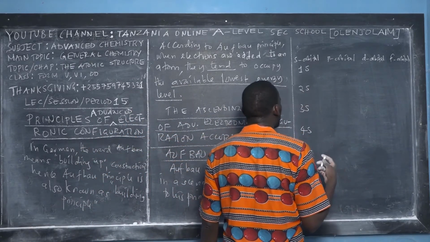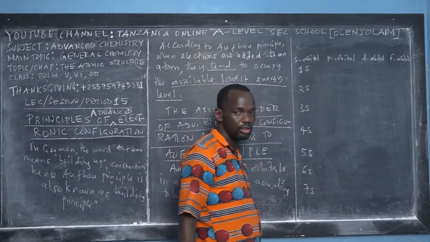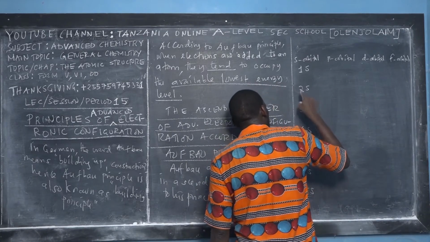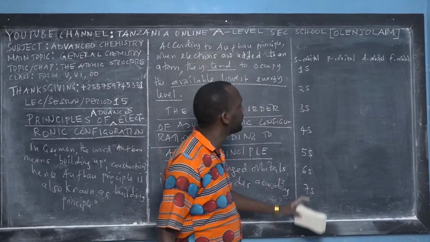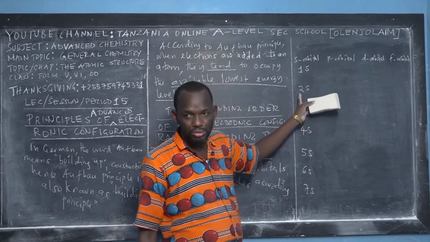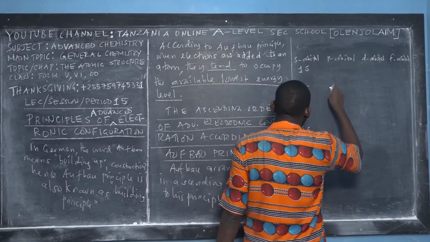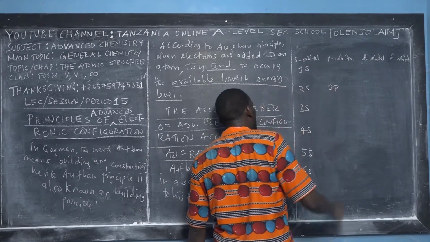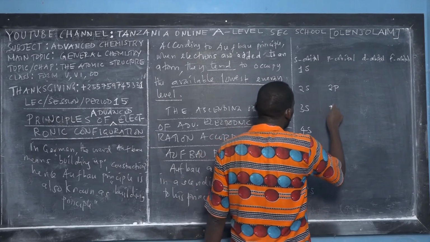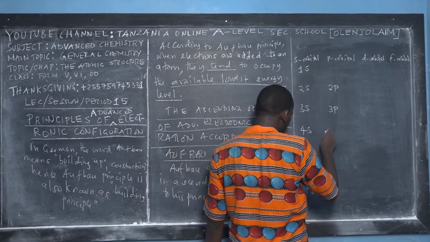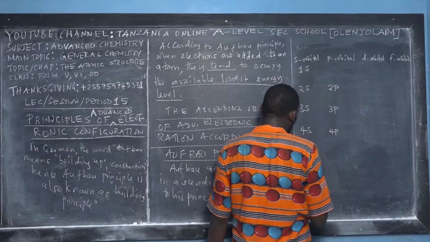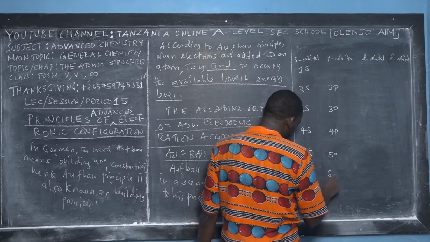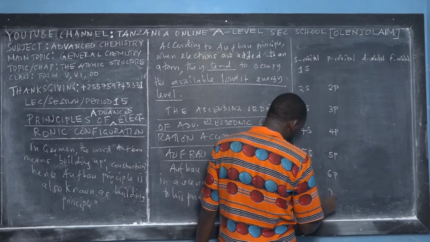According to quantum numbers, we don't have a 1p orbital. It does not exist. So we find the p orbital when the principal quantum number is equal to 2. So we have the 2p orbital, and also the 3p, 4p, 5p, 6p, and 7p orbitals.